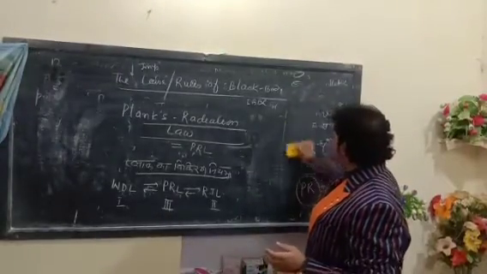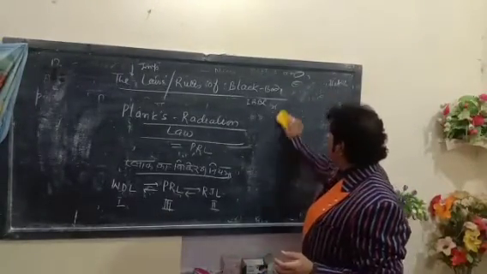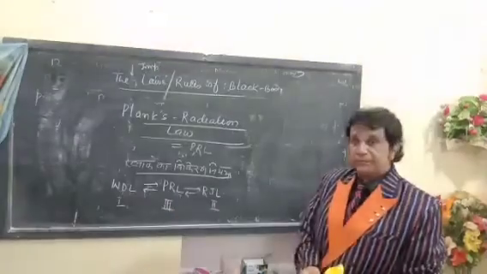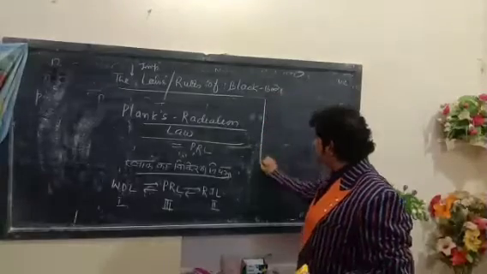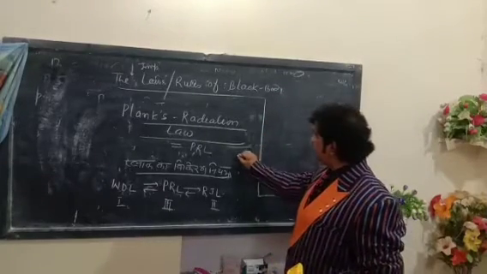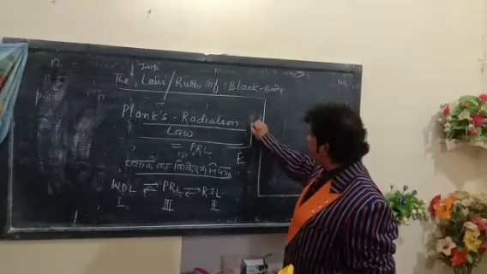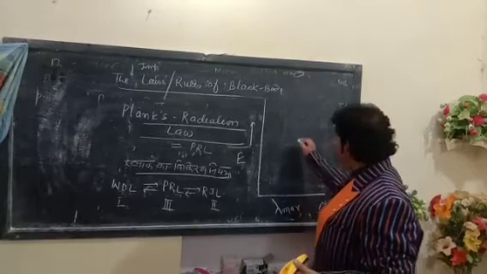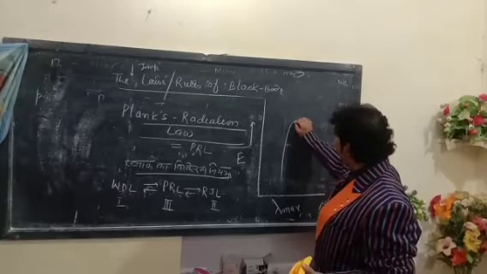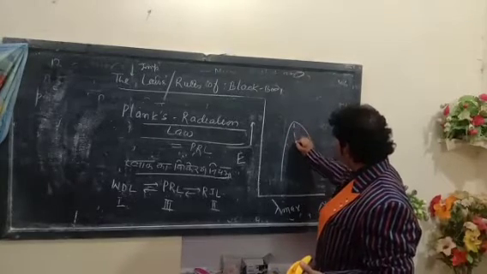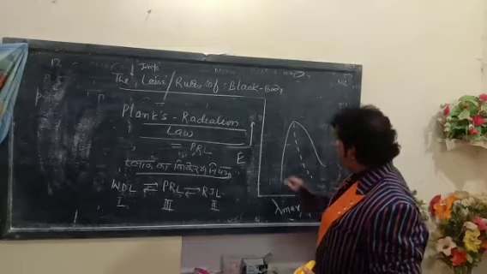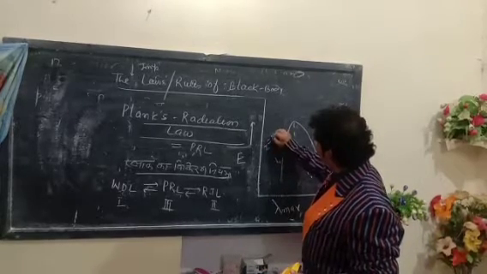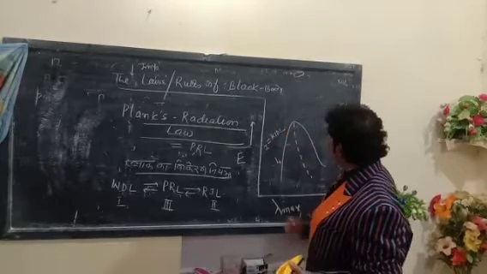When a graph is plotted between emission and lambda maximum, a curve is obtained. The first curve shows Wien's displacement law.